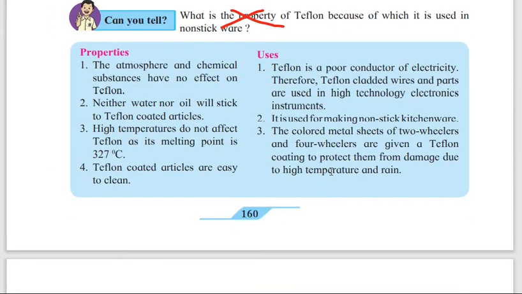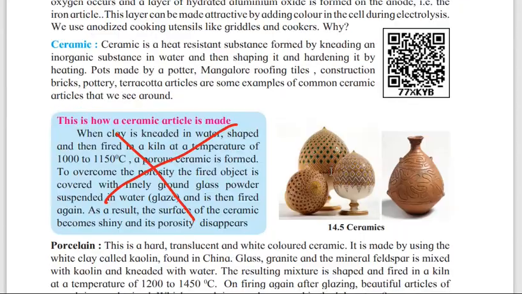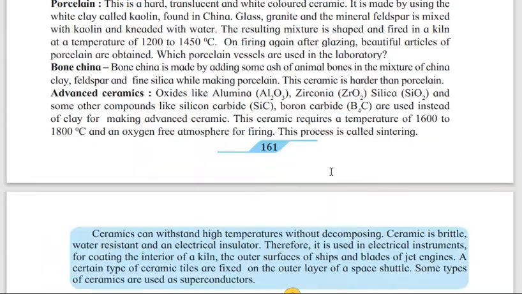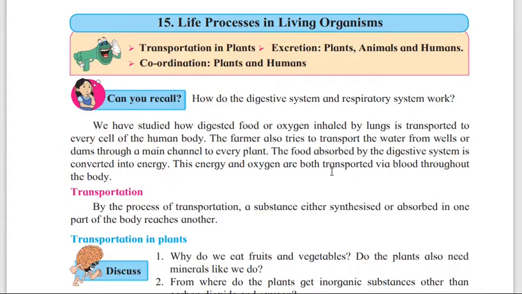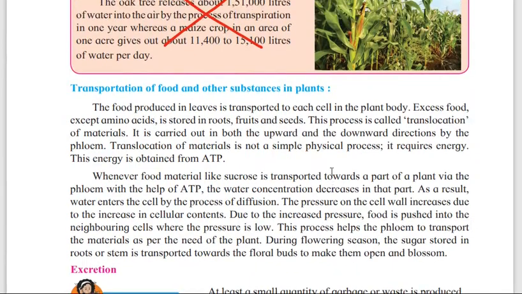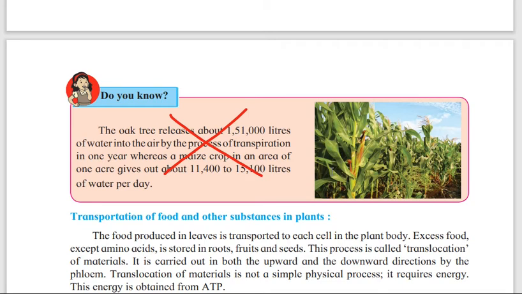Again in 160, can you tell. 161, again this is how a ceramic article is made. Then we'll go to the lesson, the life process in living organisms. 163, 164, you have to do all. 165, the oak tree releases about 1,51,000 liters of water into the air.